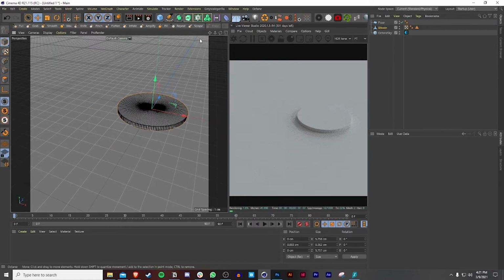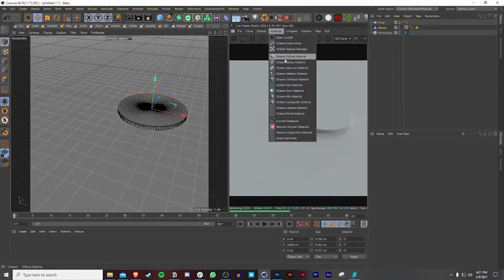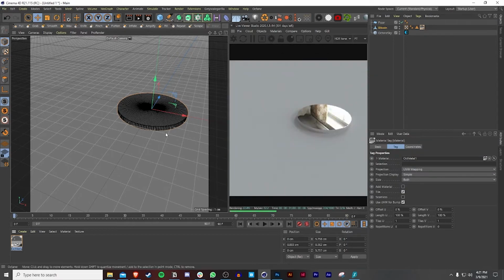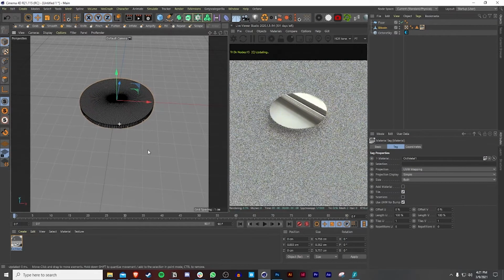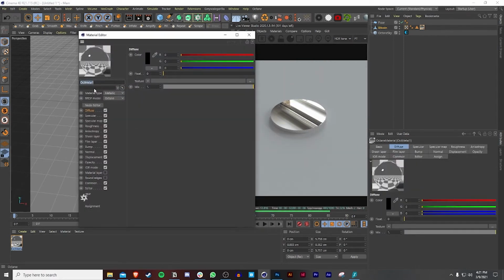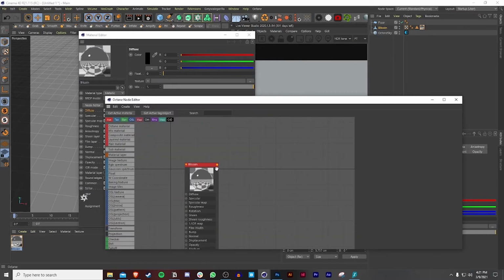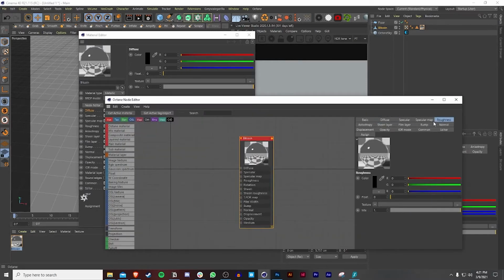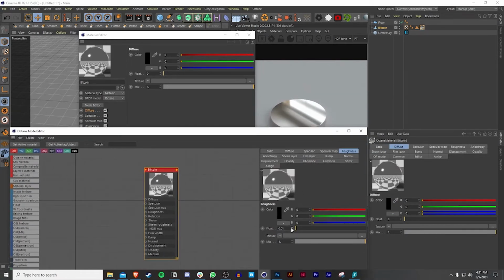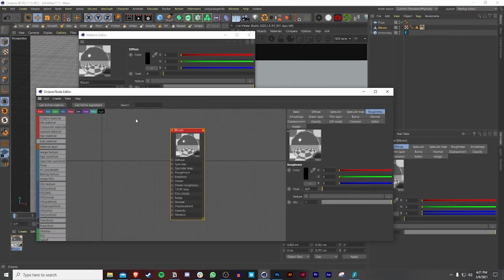And the next thing I'm going to do is make an Octane material, but I'm going to use a metallic. So I'm going to set the metallic already. Now already it's very reflective at the moment, but don't worry, we're going to fix that. So we're going to go to the Octane material, call this Bitcoin, and then go to the node editor. Now I want to raise the roughness a little bit so that it's not too shiny. So 0.1 is fine. And then what I can do is bring an image texture.